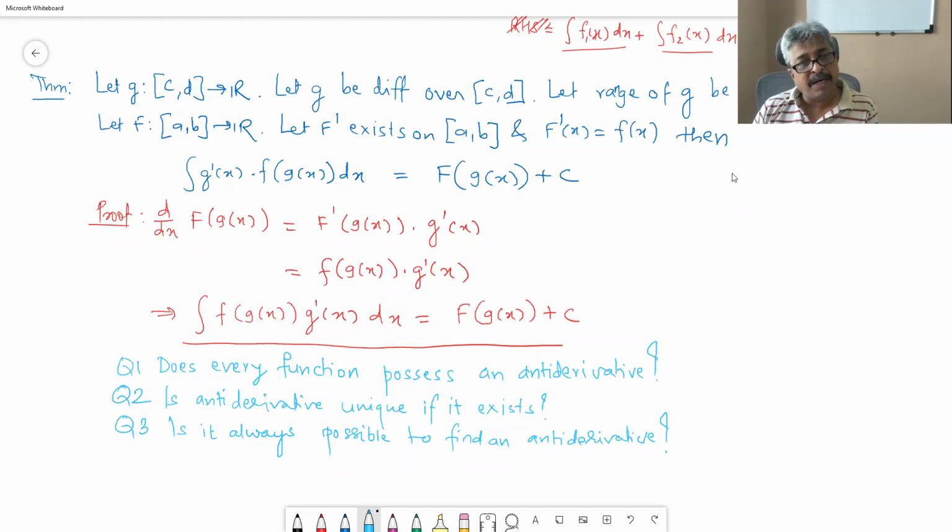And then what is the definite integral? Definite integral has something more to do with geometry. If you know the curve, if you know the nature of the curve, then between the limits A and B, under what domain consideration you are operating, what is the area under the curve between A and B, the vertical lines, and the x-axis, which is the horizontal line? That is going to be the interpretation of definite integral.